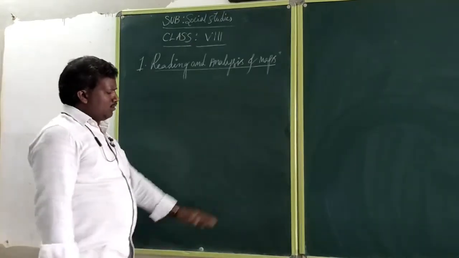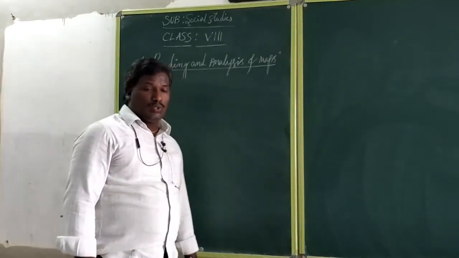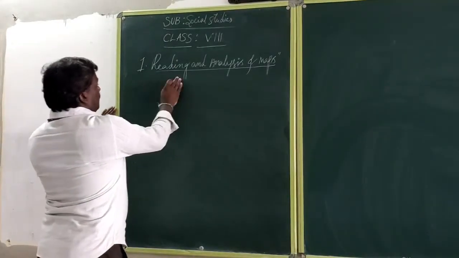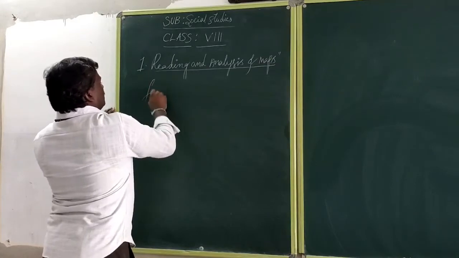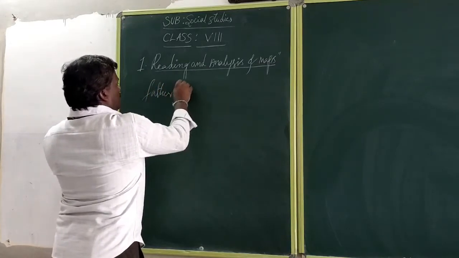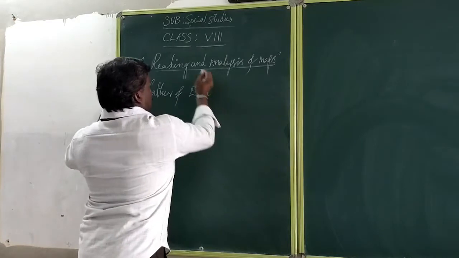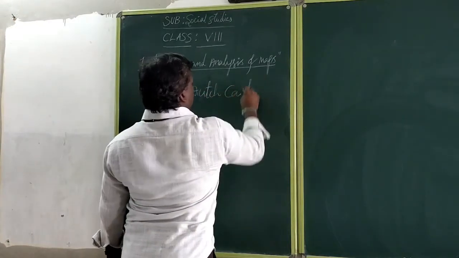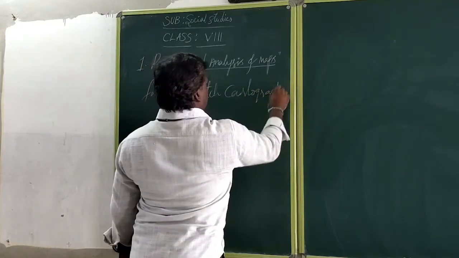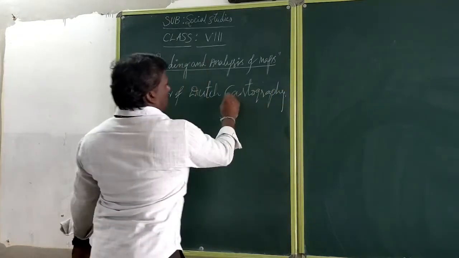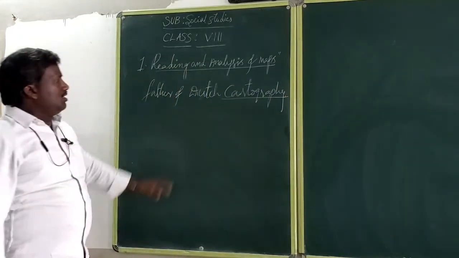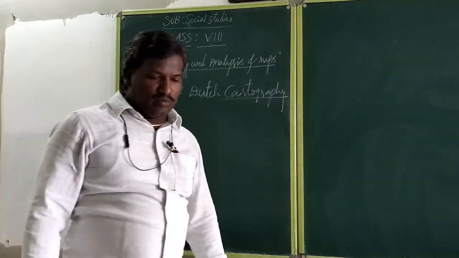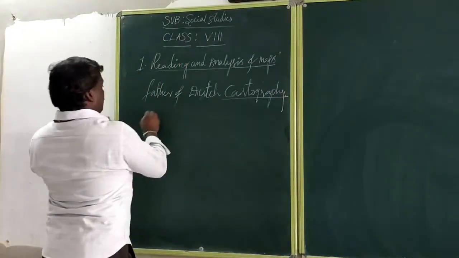After Vasco da Gama and Columbus, in the 16th century, the father of Dutch cartography, according to the textbook, is Gerardus Mercator.